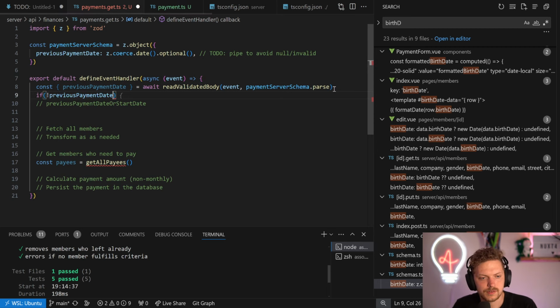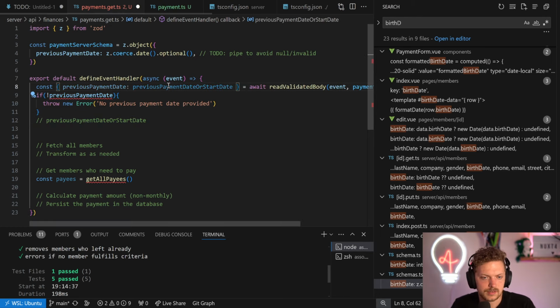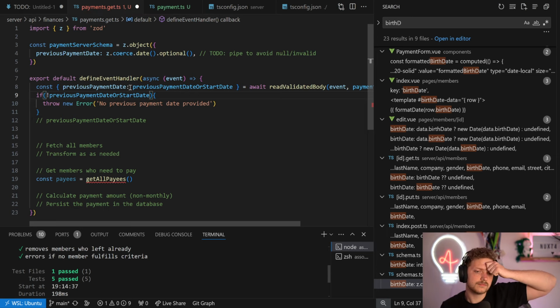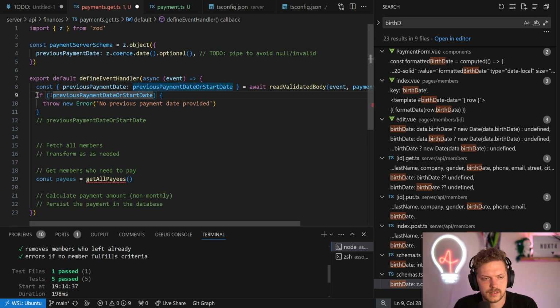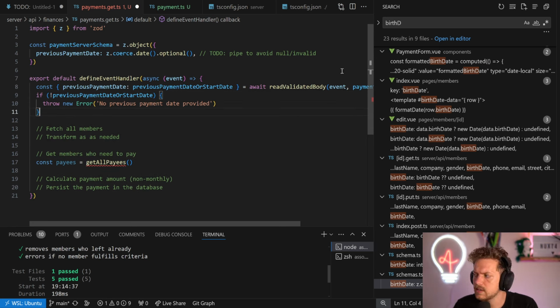Actually, now we can say if not then throw. And I will rename it, even though it's not nice to name, just to make the intention clear, that's important. That it could also be just the start date it should be calculated by. Okay. I don't even need to deal with the pipe. Maybe for the invalid ones, I'll leave it in here to check.